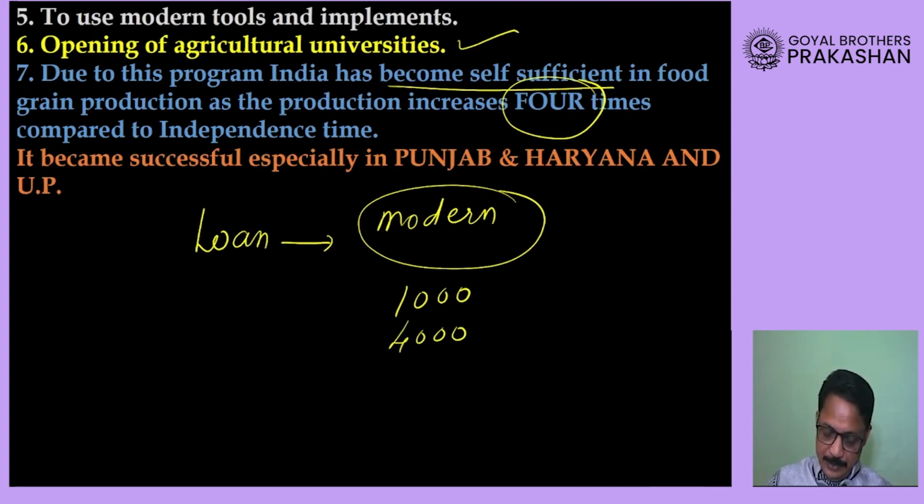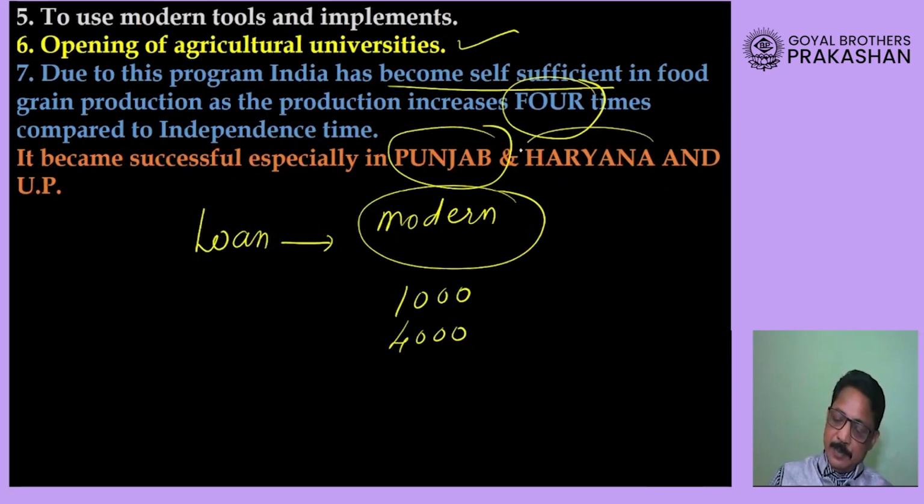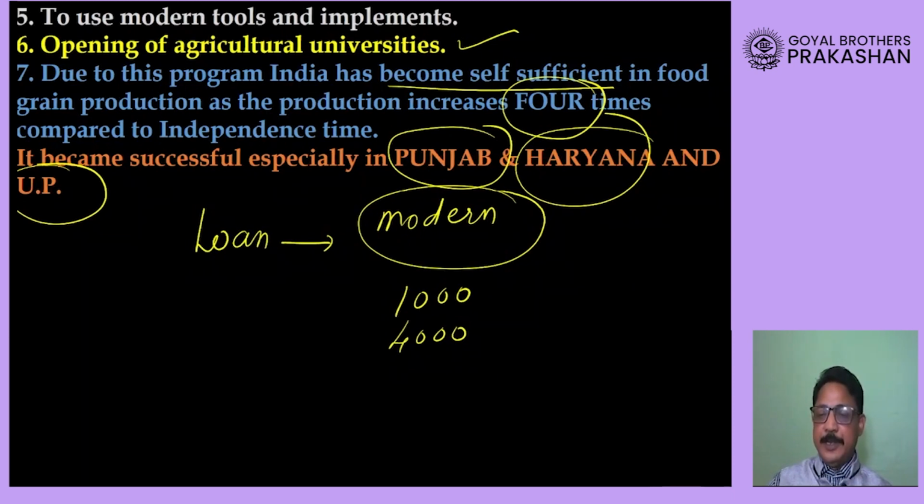Okay, so this technology was initially started in Punjab, Haryana and also in Uttar Pradesh, because there the land is very fertile, and because perennial rivers are present there, irrigation is not a big problem. So therefore this technology was initially started in Punjab, Haryana and Uttar Pradesh.